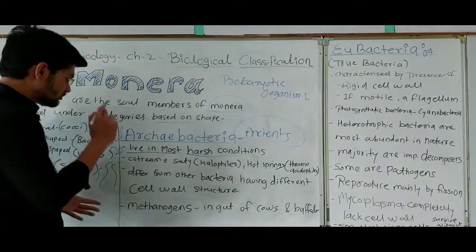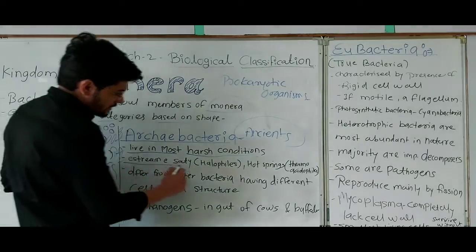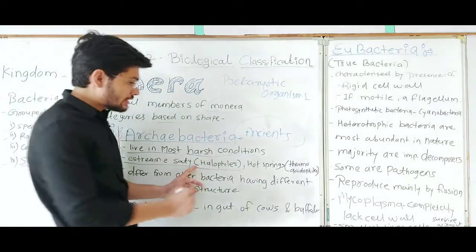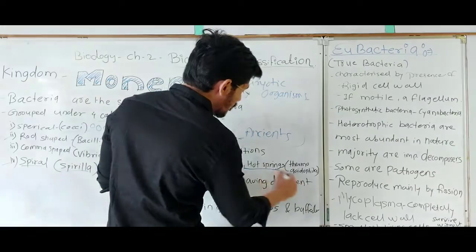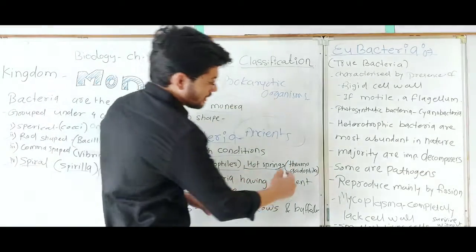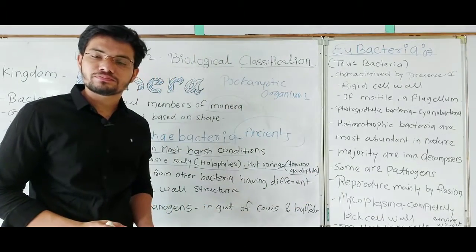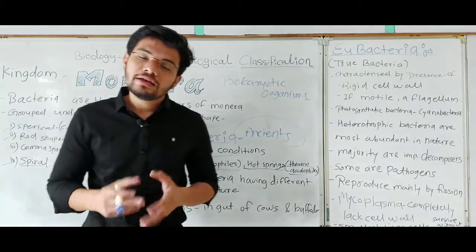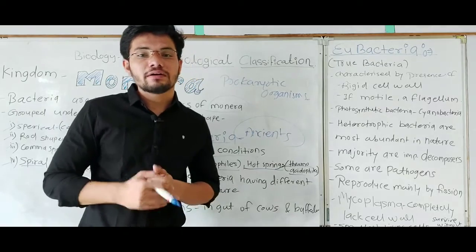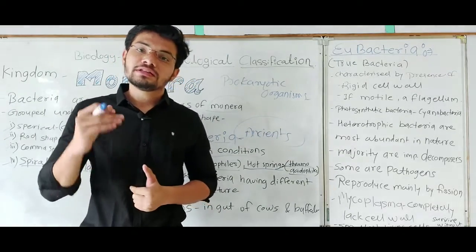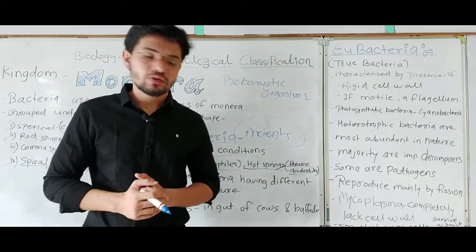Those bacteria that live in extremely salty conditions are known as halophiles. The bacteria that can live in hot springs are known as thermoacidophiles. Those bacteria that can live at extremely high temperature can be termed thermophiles.